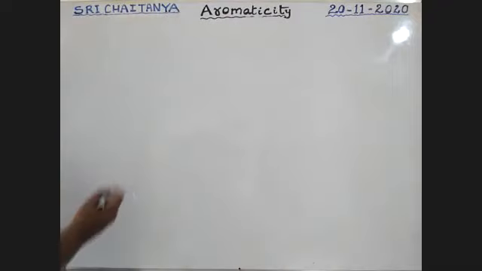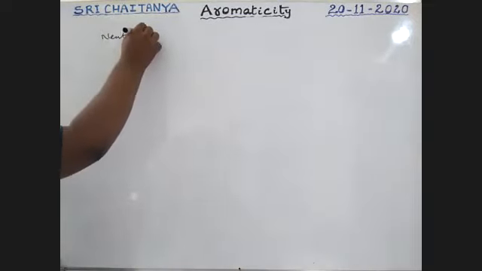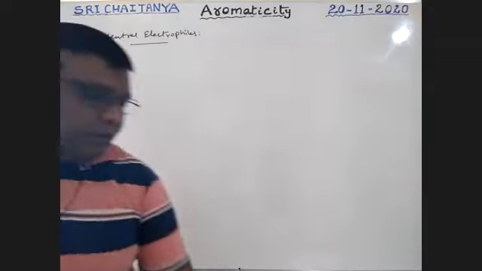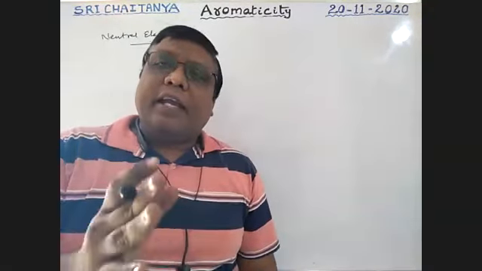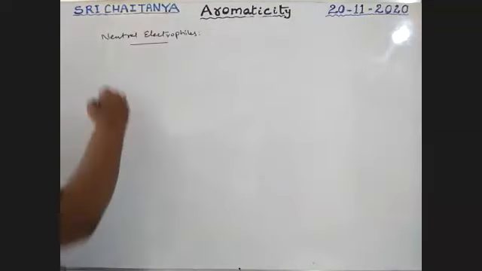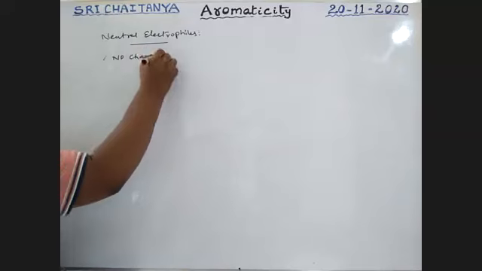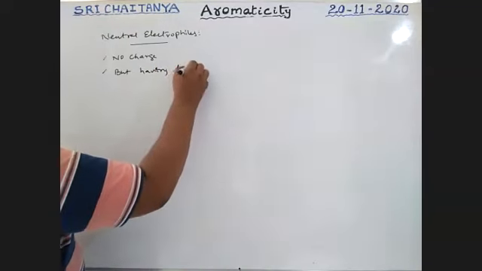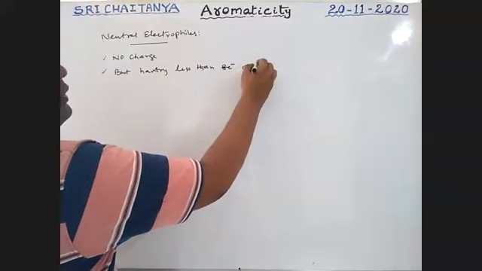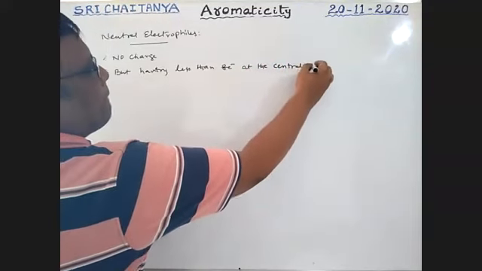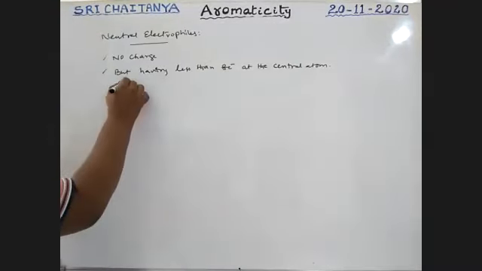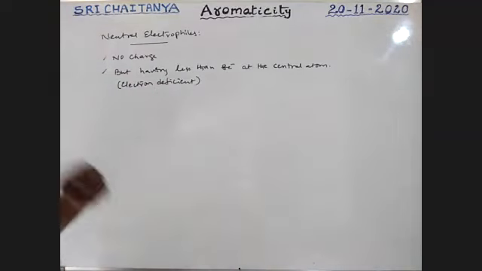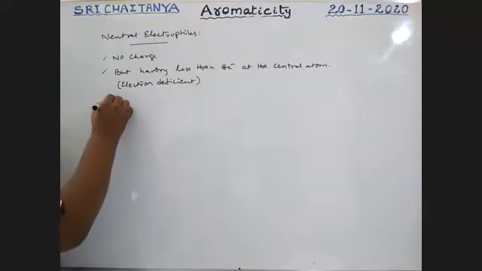Neutral electrophiles. That means no charge is there, but the central atom has less than 8 electrons. That is, electron deficient compounds.